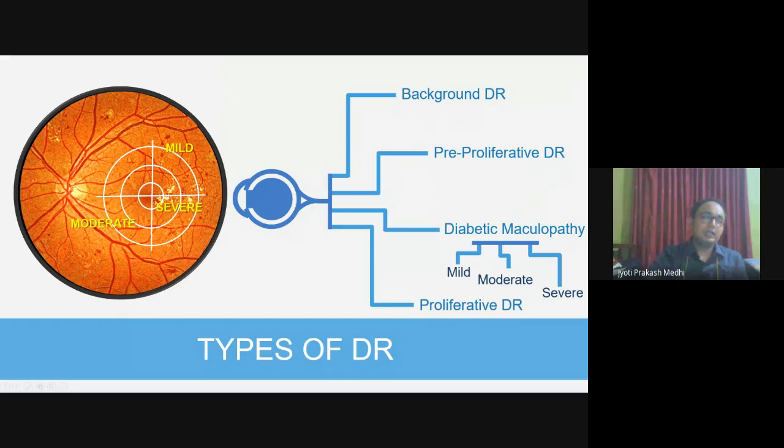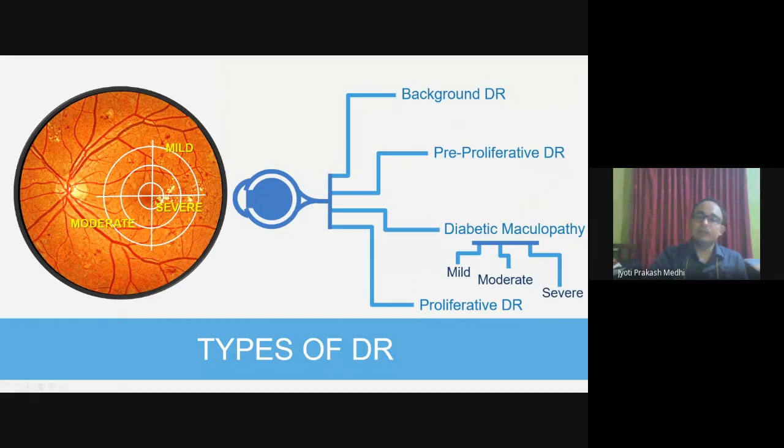That means as we move towards the fovea, the severity increases because the fovea is responsible for central vision. If a person's central vision is affected or blocked, the person cannot see the central region of the vision, and gradually the whole vision disappears.